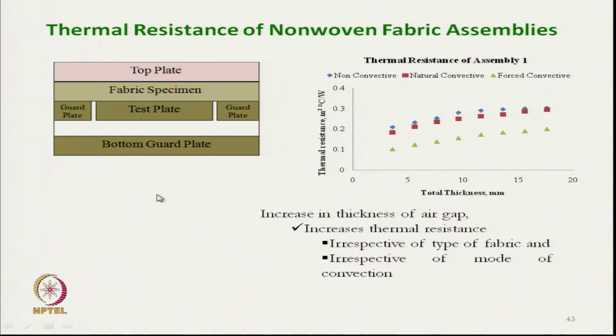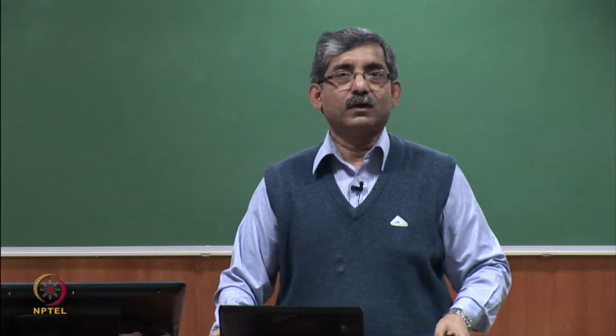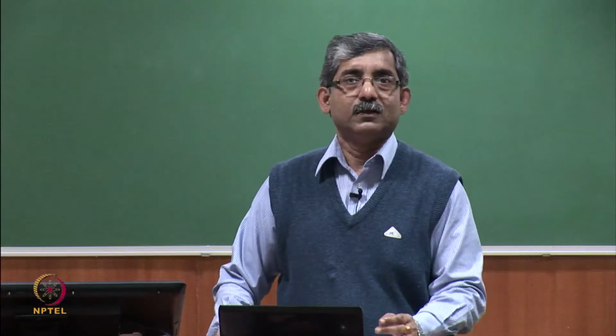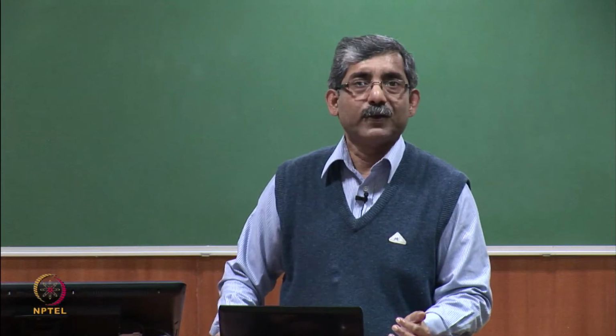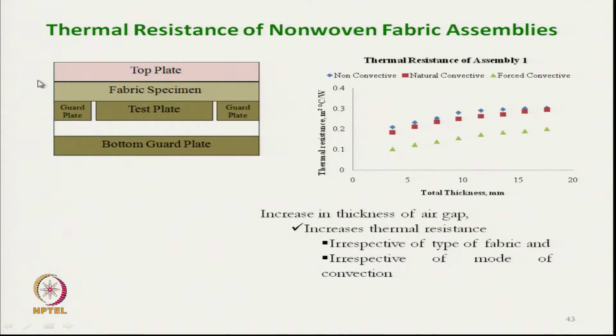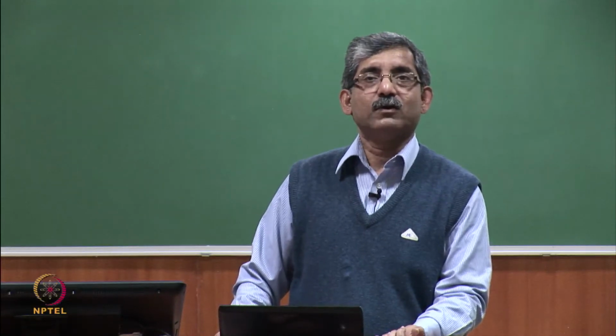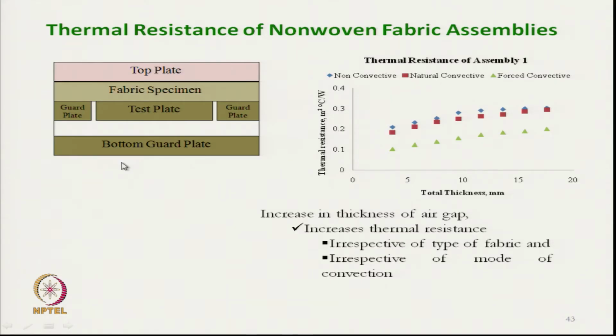If we want to stop convection, we can use a top plate here, so that air movement is stopped. In this mode heat will get transmitted only through conduction and radiation.